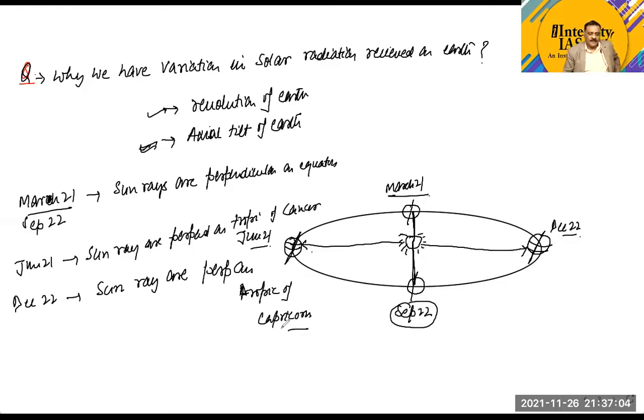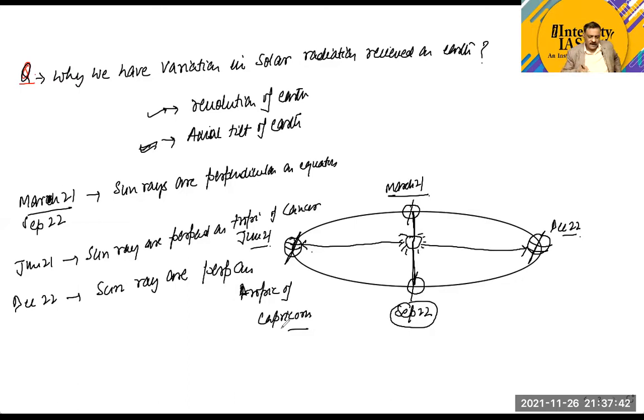Sun rays are perpendicular on the Tropic of Cancer on June 21st, and sun rays are perpendicular on the Tropic of Capricorn on December 22nd. You can take a variation of 1 or 2 days. It may be 23rd, 24th, it may be 22nd, or maybe 21st also. But it's not a hard and fast rule that every year you will find the sun perpendicular on the Tropic of Capricorn only on December 22nd. It can take place on 21st of December also, or on 23rd of December, or sometimes it may go up to 24th of December.